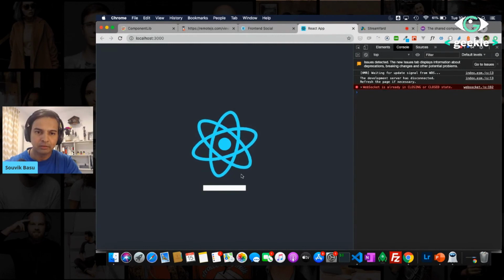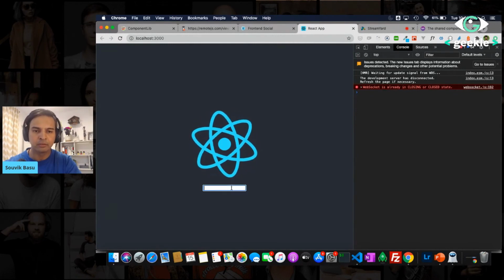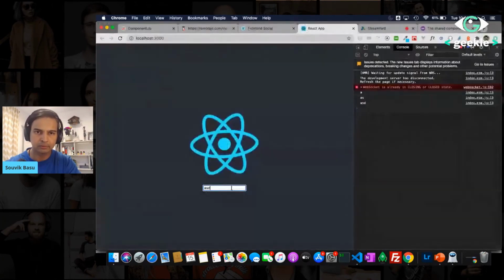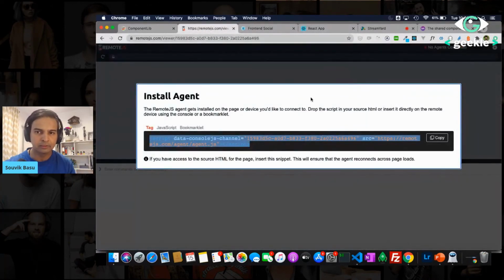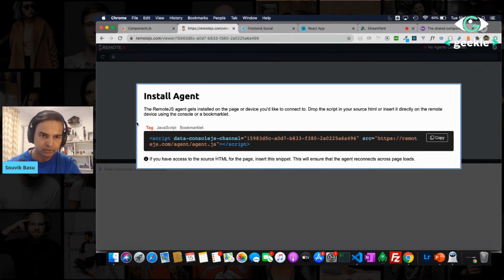So here now, whatever kind of events or anything that it generates, I can actually have those events shown on the tool on the remote side. So probably let's just see if we have enough time to demo that.